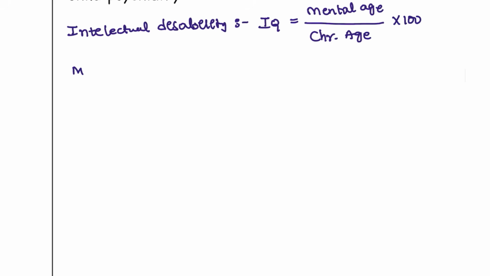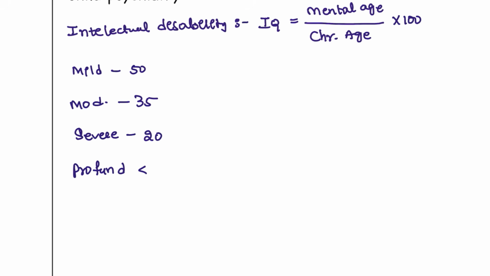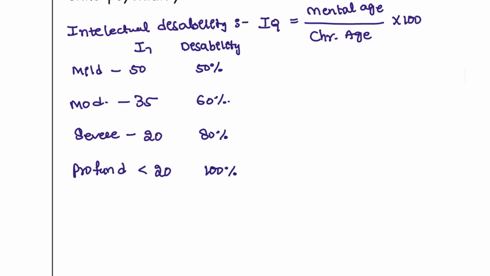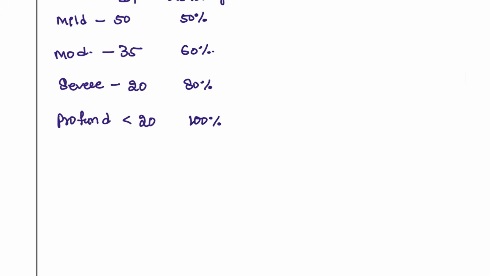What are the types? Mild is around 50 and moderate is around 35, and severe is around 20, and profound, which is irreversible, is around 20 IQ. Okay, this is about the IQ. And how much is the disability? This is the 100% disability, this is 50% disability, this is the 80% disability and 60% disability. So we are going to differentiate between the types.